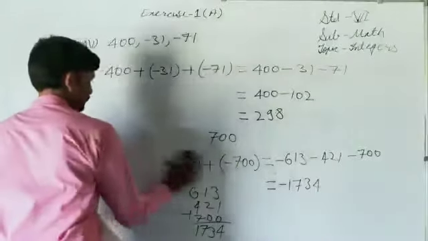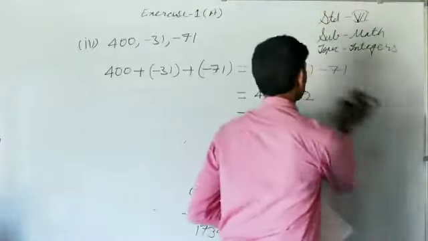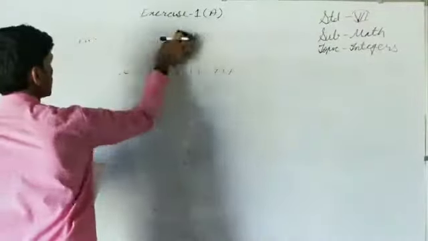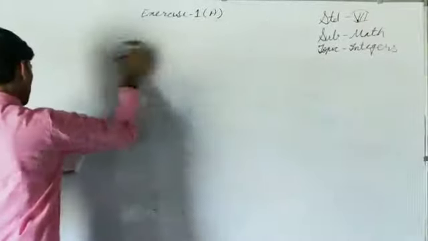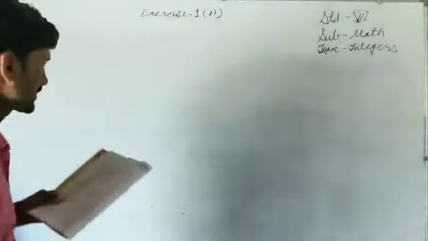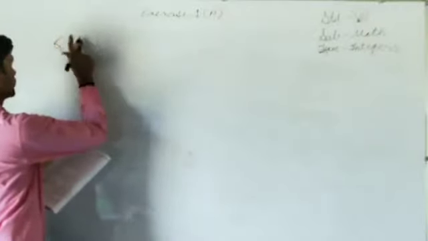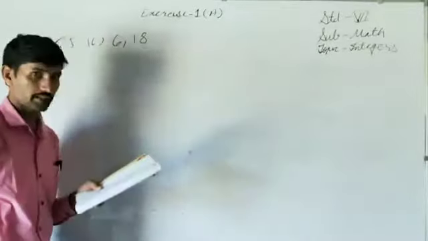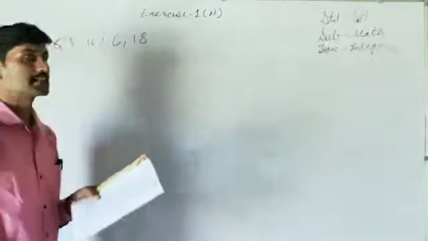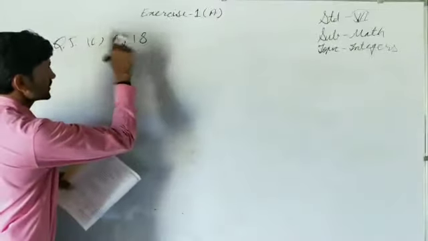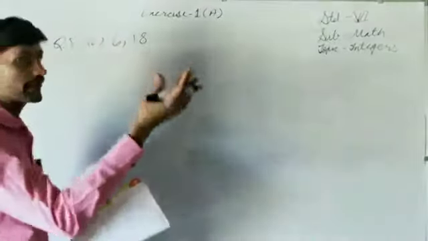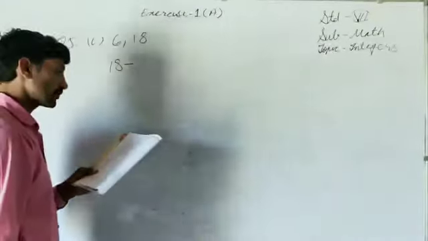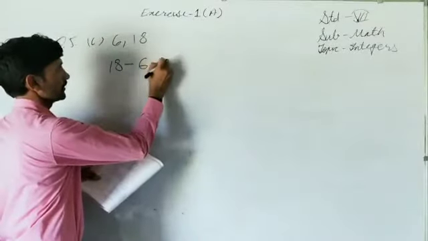Now question number 5, which is also easy. How do we have to do question number 5? Look at question number 5. It says subtract the first integer from the second in each case. The first integers are written like this. Subtract the first integer from the second. So it is the first integer, it is the second. So we have to subtract from 18. So write 18. We want to subtract, so that's why the minus sign. Which integer do we want to subtract? The first integer. The first integer is 6, is equal to.